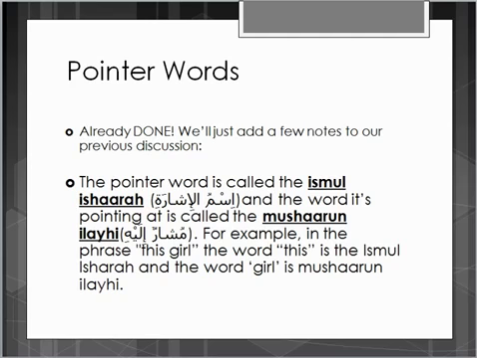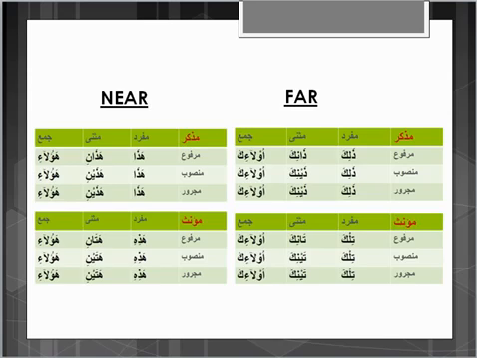So the girl is the musharun ilahi, and this is the ismul ishara. This is a completely different thing. I hope you got it. If you don't, please read this again. And this we have already done: zalika, zanika, ulaika, tilka, tanika, ulaika, haza, hazani, haulai, hazihi, hatani, haulai.